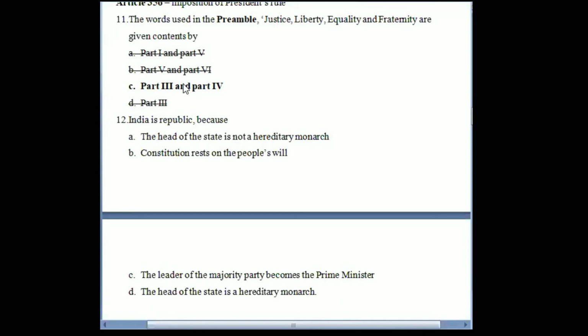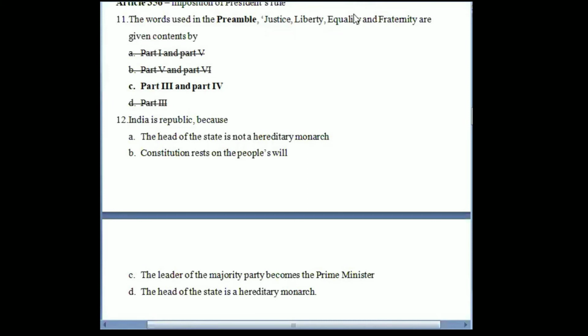Protection regarding convicted persons, right? For example, if a person is convicted of any offense, he shall not be given a punishment which is higher than what is applicable. He cannot be punished for something which was not a crime when he committed the offense. Then Article 21 regarding right to life and personal liberty. All of those provisions we have regarding liberty under part 3 of the Constitution.